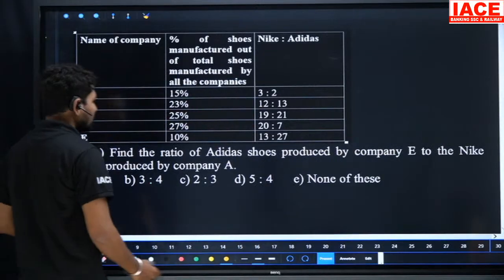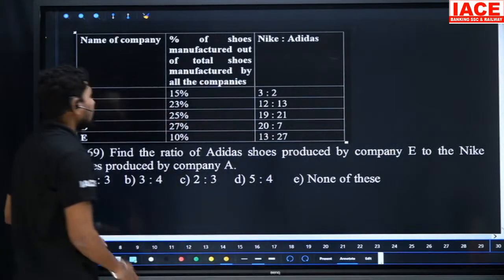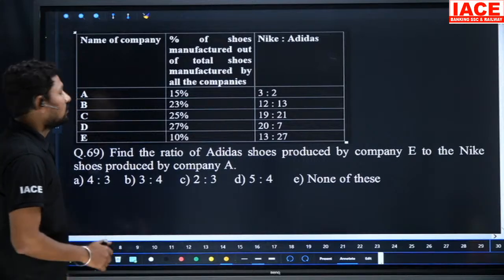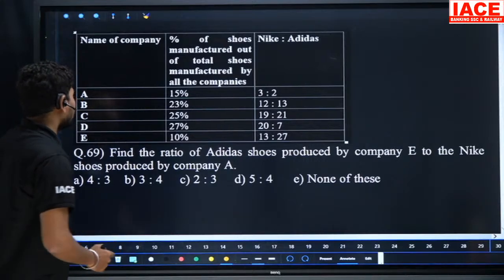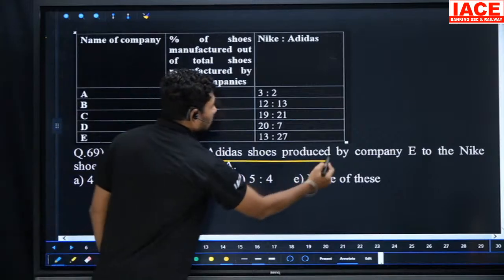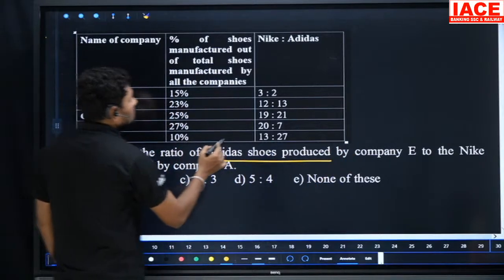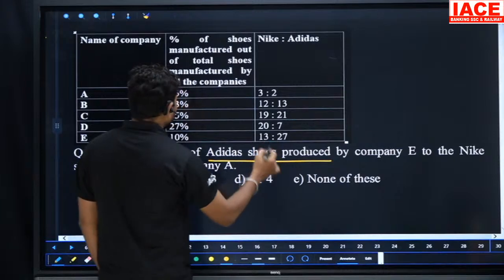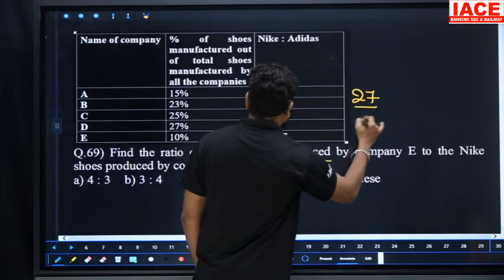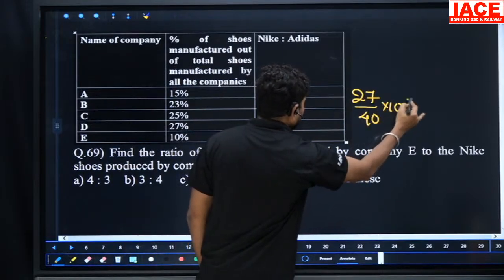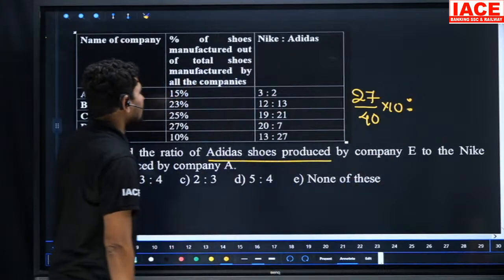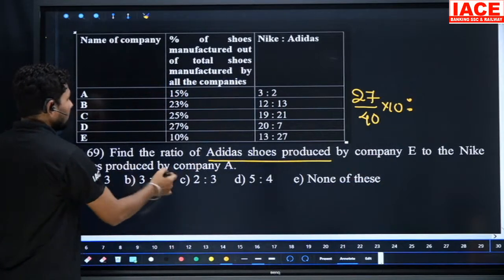Okay, coming to the next one. Find the ratio of Adidas shoes produced by company A to the Nike shoes produced by company A. Adidas shoes produced by company A is 27 parts, so 27 by 40 into 10. And the Nike shoes produced by company A.